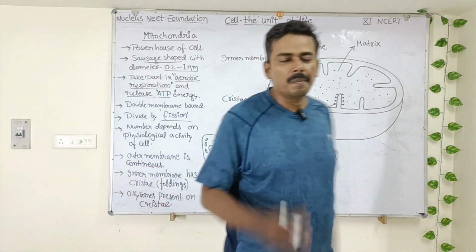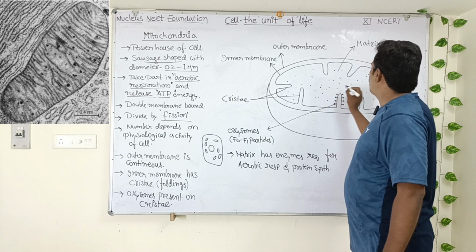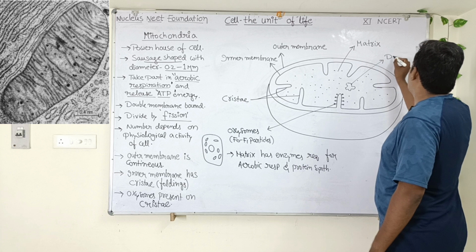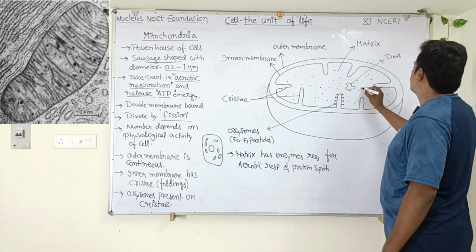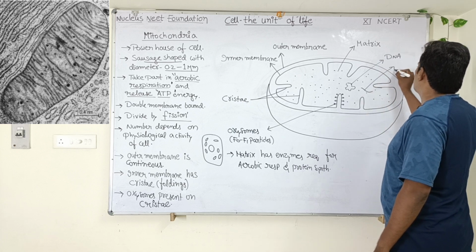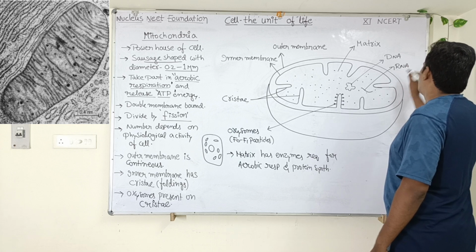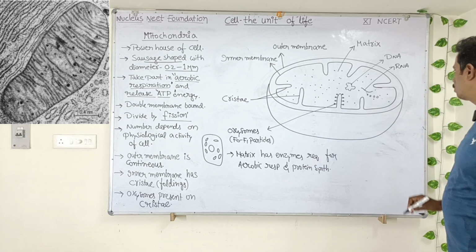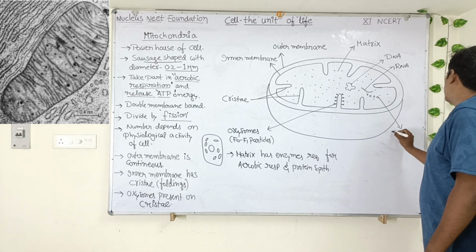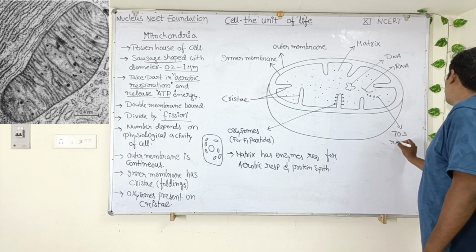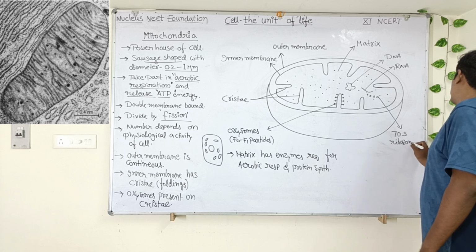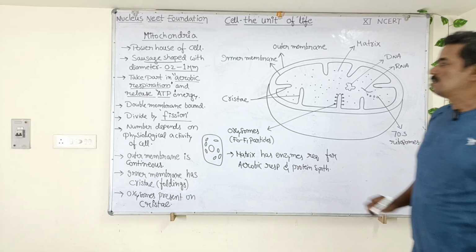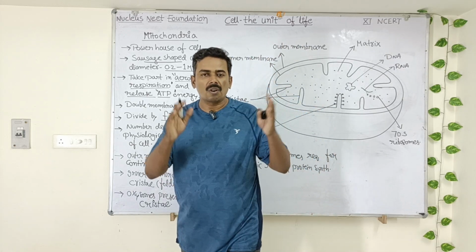Now what else is present in the matrix? Let's see. In the matrix you can also see circular DNA, and also you can see RNA, ribonucleic acid, and you can also see ribosomes. Cell organelles called ribosomes. What type of ribosomes you can see? 70S type of ribosomes present inside the mitochondrial matrix, which are involved in protein synthesis. So this is about mitochondria, students. Copy down.